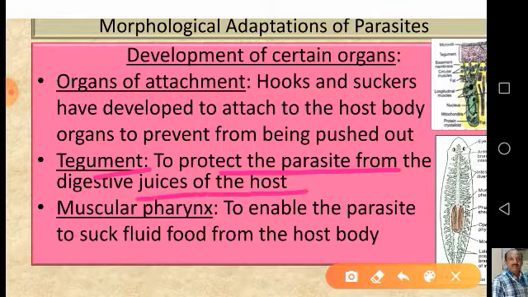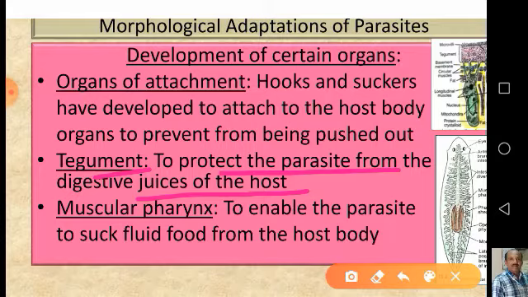In the earlier slide we discussed that the host system may try to kill the parasite in any way, so it releases digestive enzymes and other juices. To withstand the digestive action of the host body, the parasite also developed many organs. In this way it has developed the tegument.